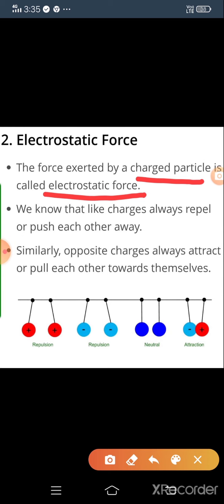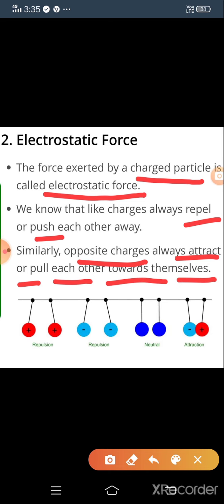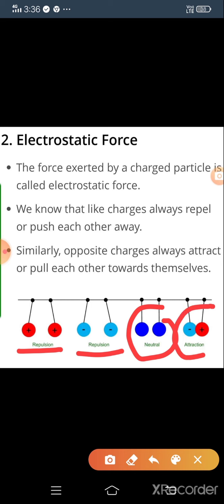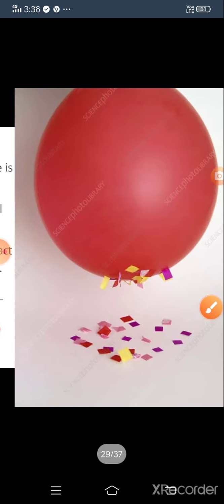We know that like charges always repel or push each other. Similarly, opposite charges always attract or pull each other towards themselves. See here, positive with positive is repulsion, negative with negative is repulsion. If there are no charges, it is neutral. If it is positive-negative or negative-positive, then it is attraction.